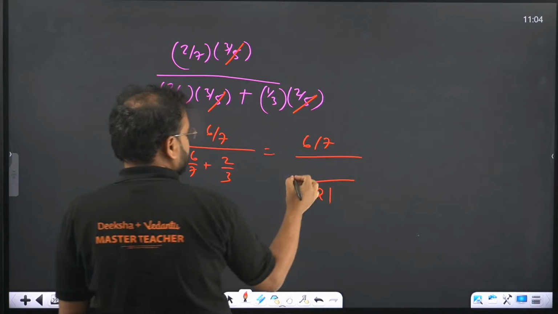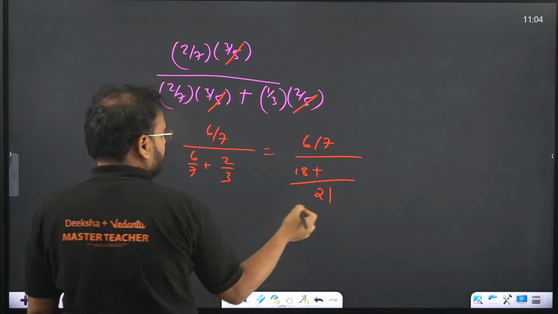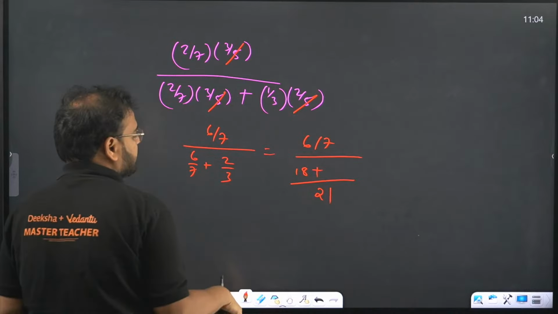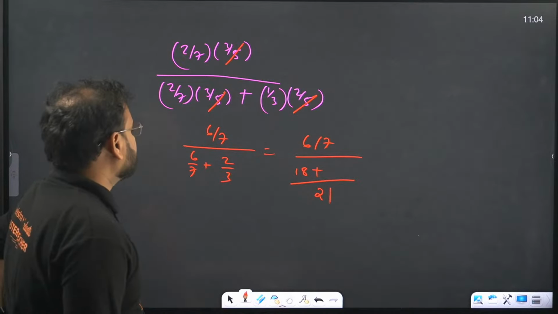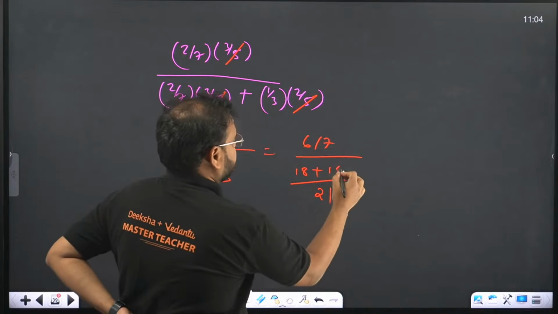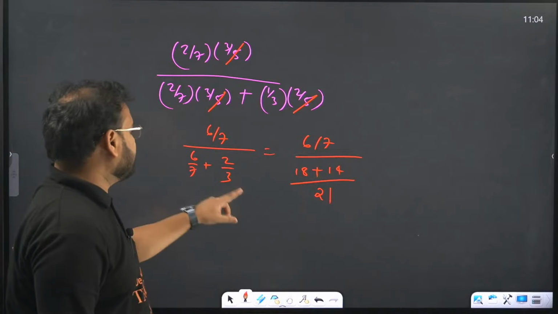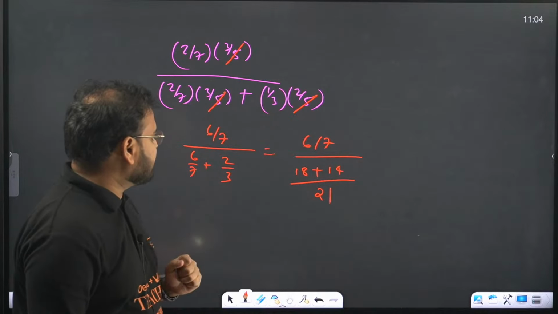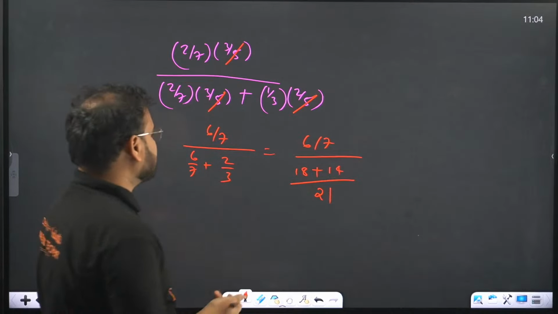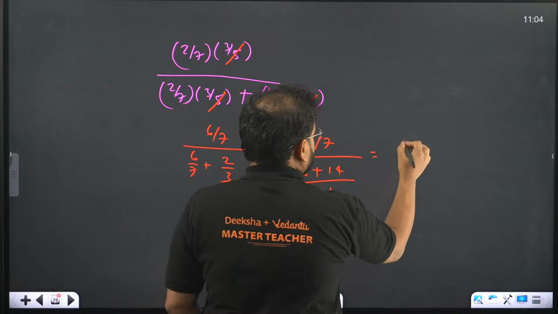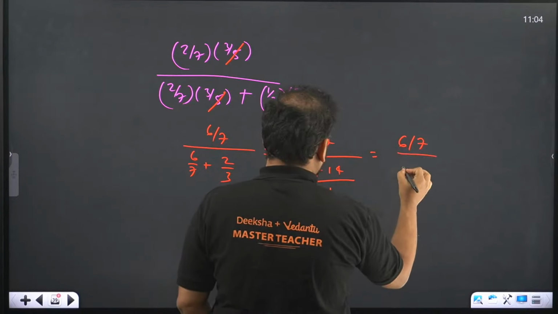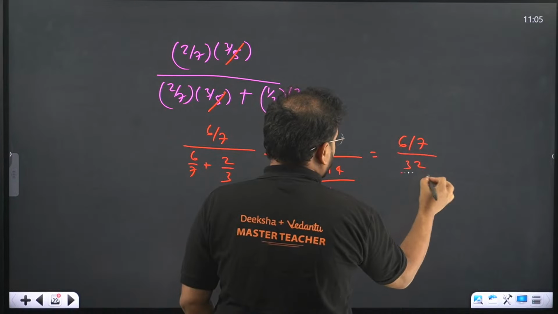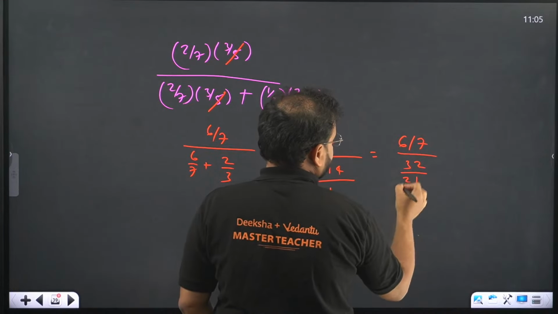7 3s are, so 6 3s are 18, and 3 7s are 21, correct? So 2 7s are 14. Am I right? Please check. So putting the value as 6 by 7 divided by 32 by 21.